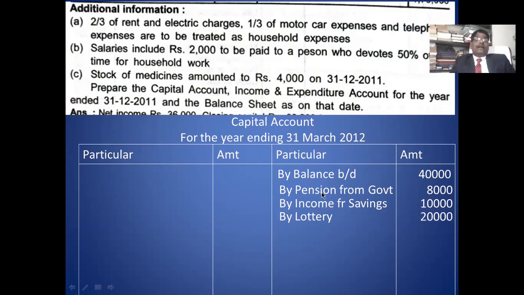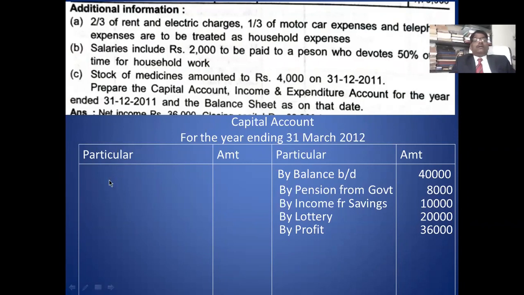Okay. These are his personal incomes. Then profit from the profession is 36,000. So these are the incomes of the owner. So these items you take on the capital account. It is just like income and expenditure you studied previously. Okay. You record these items. These are incomes of the doctor, personal nature.